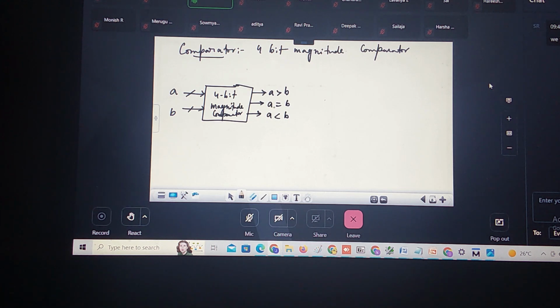When you say that A is equal to B, let us write A3, A2, A1, A0 is equal to B3, B2, B1 and B0.